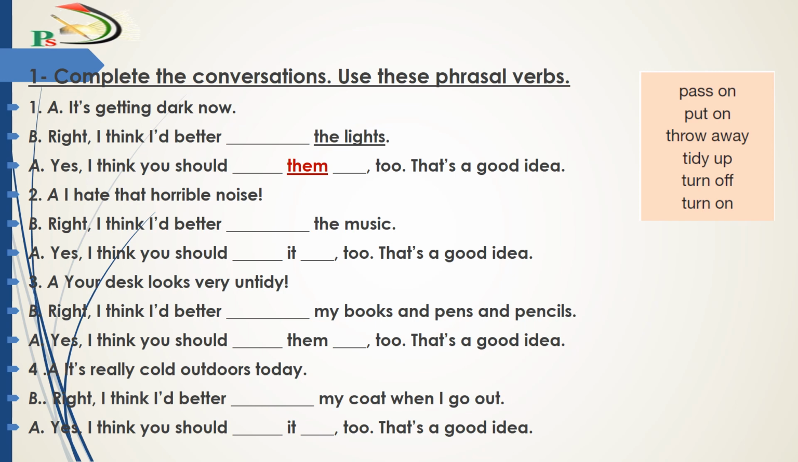Number 1. It's getting dark now. Right, I think I'd better turn on the lights. I want to notice the object here. The object here is a noun, so we put it after turn on. Now, yes, I think you should turn them on too. That's a good idea. So here we have them, which is a pronoun. We put it between turn and the preposition on.